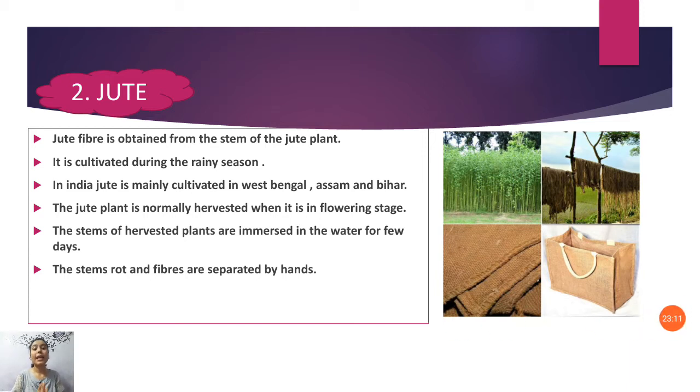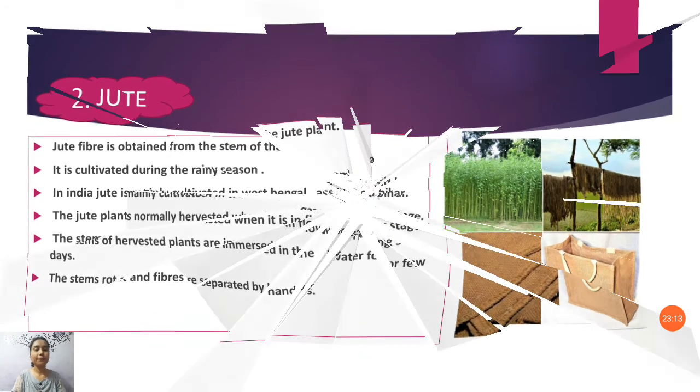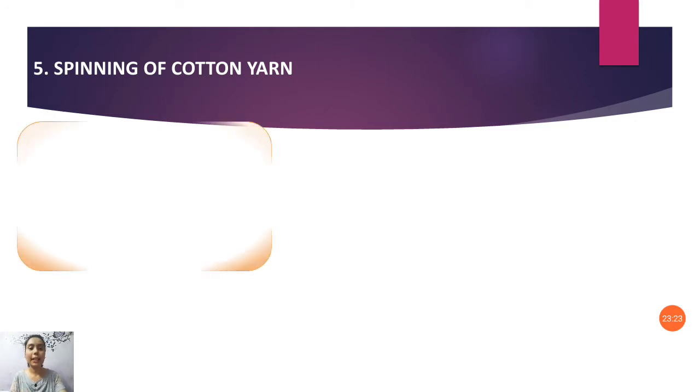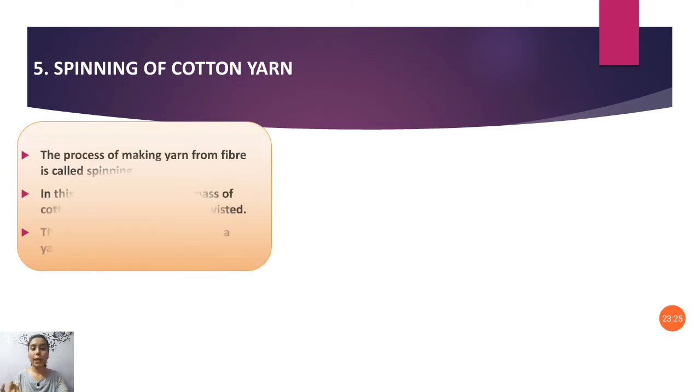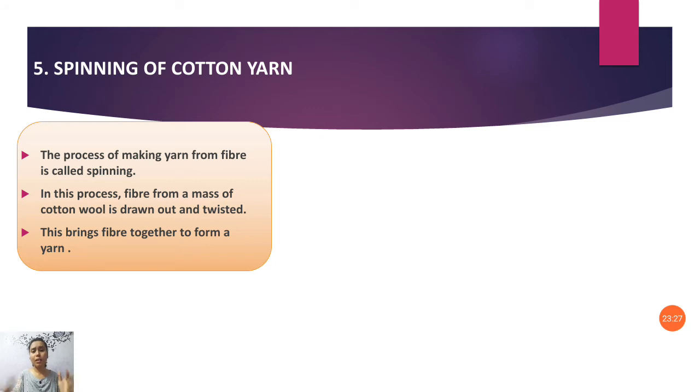Remember, spinning is nothing but rotating. The spinning process is when the fiber is rotating and forming a ball, known as yarn. In this process, fiber from a mass of cotton wool is drawn out and twisted.